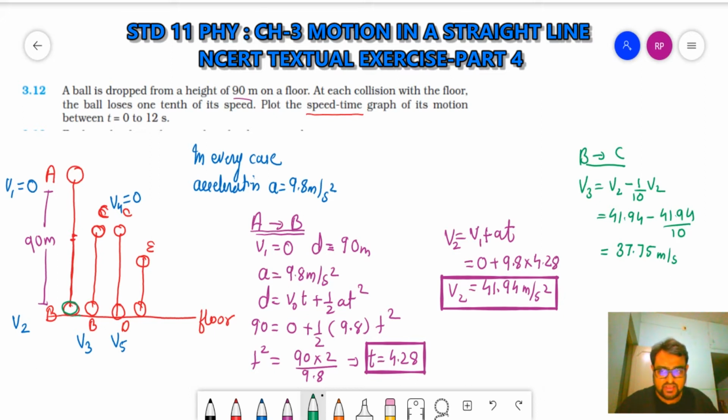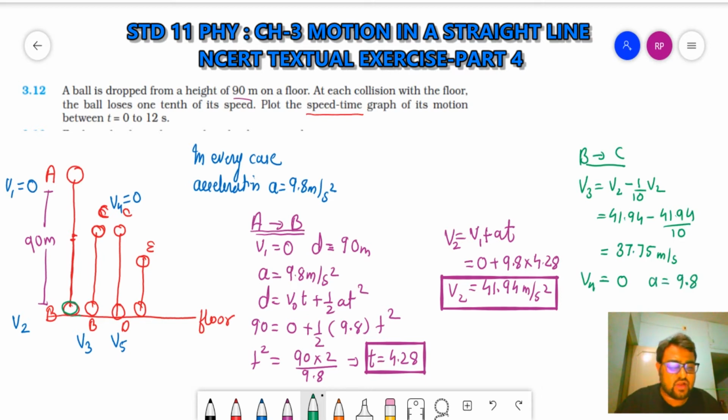This is V3. What is the final velocity? It rises till height, V3, V4. Clear? And remember, at maximum height, its velocity will be 0. Then only it will change its direction. So V4 is equal to 0. Clear? What is acceleration? 9.8. Okay, I have V4.